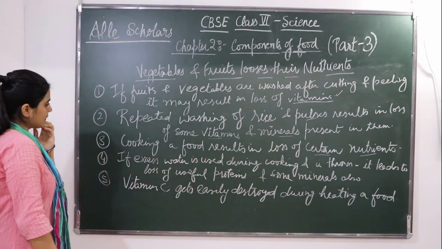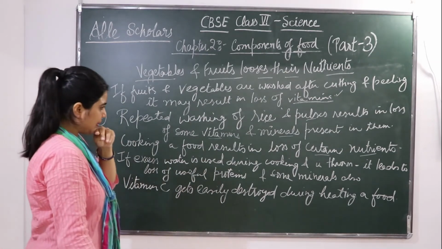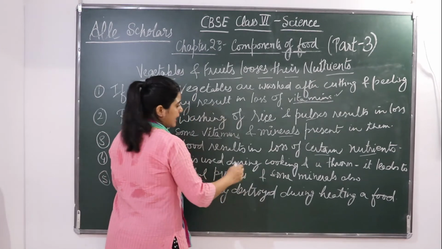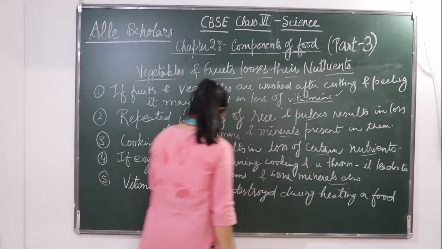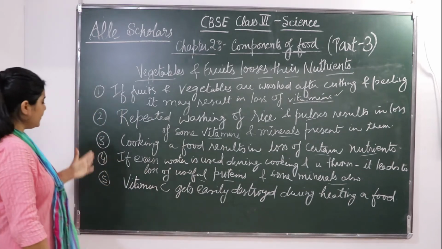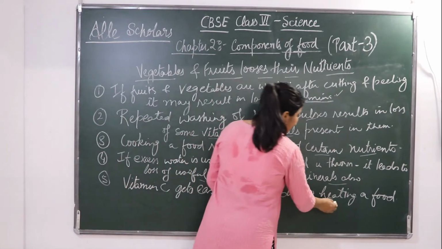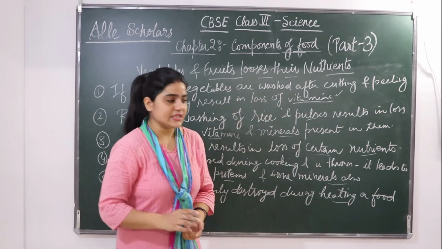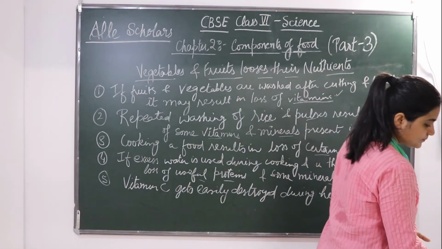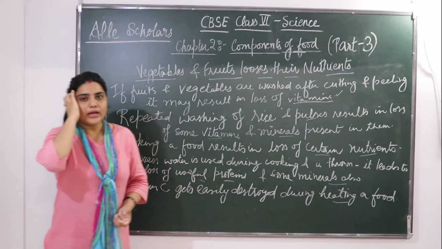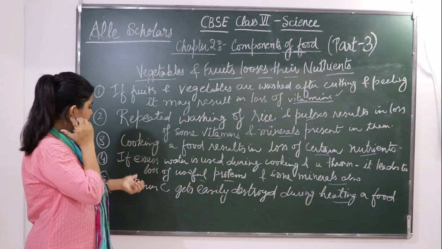If excess water is used during cooking and thrown away, it leads to a loss of useful protein and some minerals also. Next, vitamin C gets easily destroyed during heating. If you heat a vitamin C rich fruit or vegetable, it will be lost.